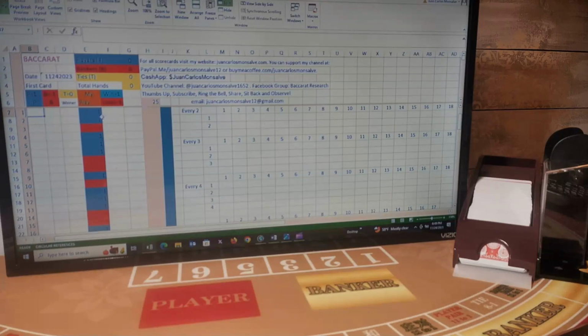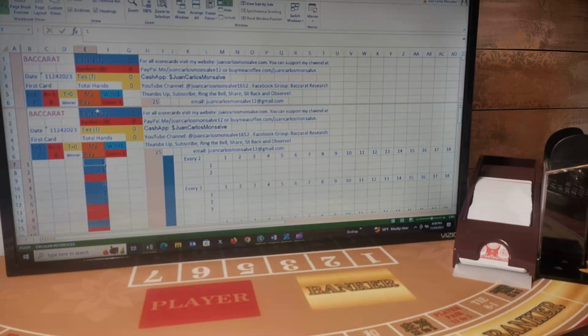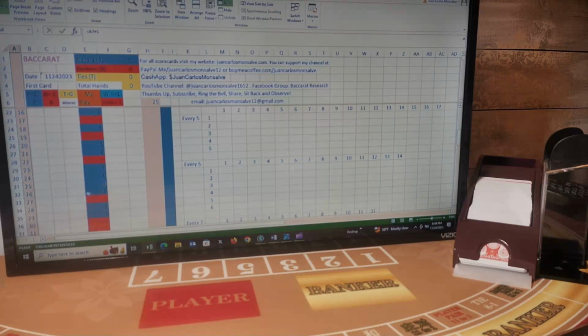We are using my play. What it shows here is how I'm going to be playing this shoe. It's very important: every position here belongs to that specific number. Let's say hand number one, that's the play for hand number one. This is number two. So if I'm playing this hand here that says 27, that's because that is the position for that bet.